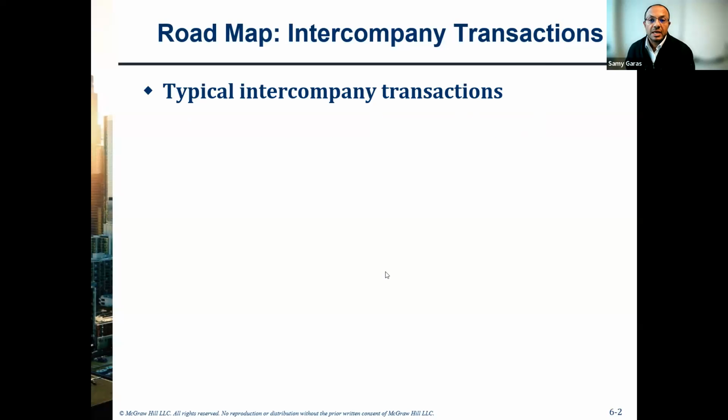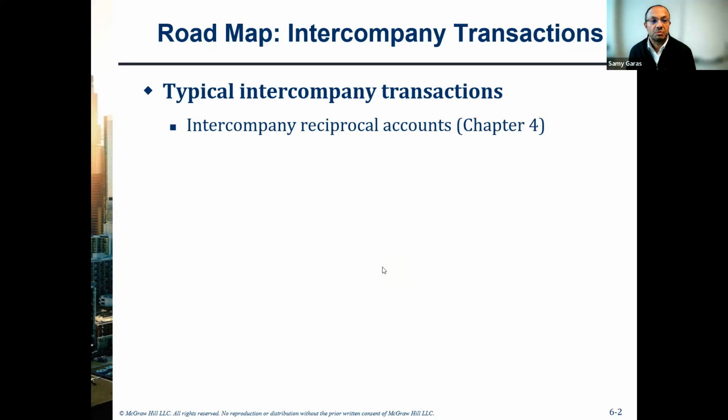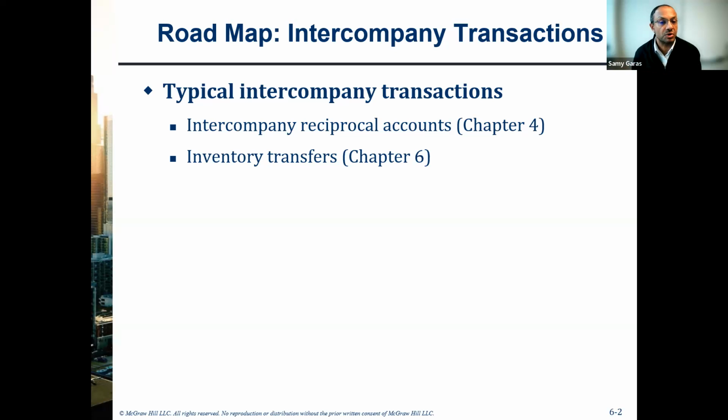So, as I said, here we see that in chapter 4, we were talking about some intercompany transactions like accounts receivable and accounts payable. And we had this consolidation journal where we used to debit accounts payable and credit accounts receivable to close off this transaction. But in chapter 6, we will talk about another current asset like inventory.